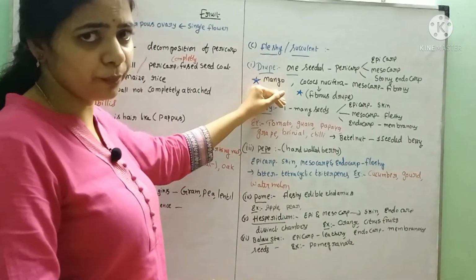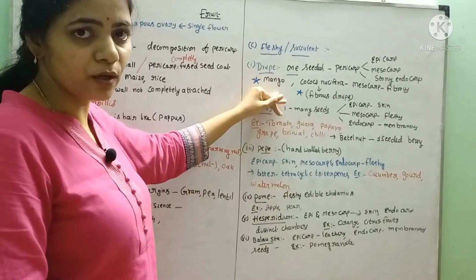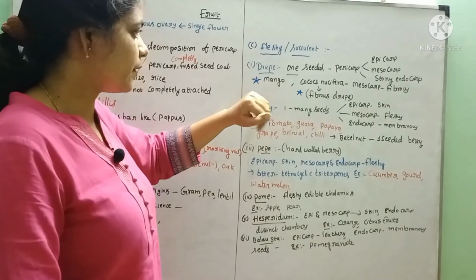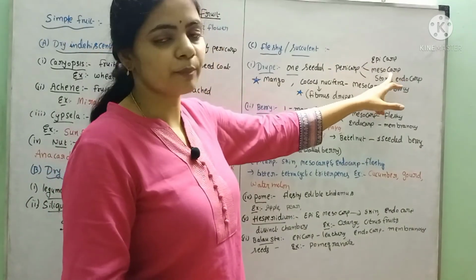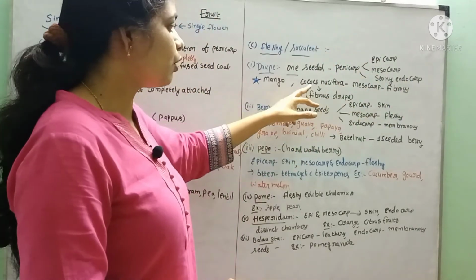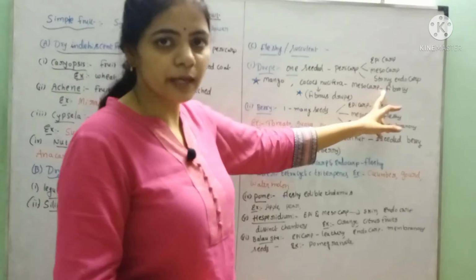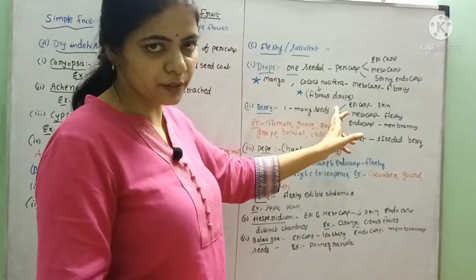The first one is a drupe. It is very important. In this drupe, we can say examples of mango and Cocos nucifera. In the mango, the epicarp is skinny, mesocarp is fleshy and juicy, and endocarp is stony. And in Cocos nucifera, the mesocarp is fibrous, which is used for making coir. Hence, it is also called fibrous drupe.